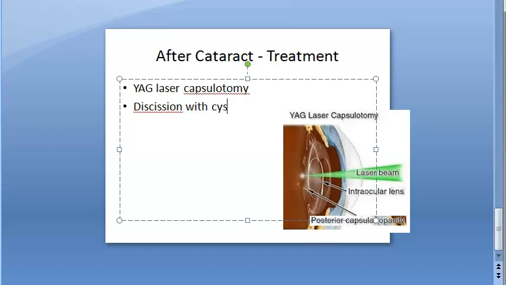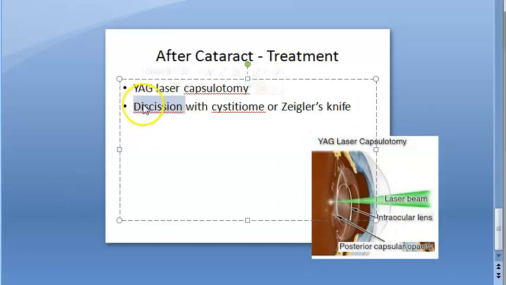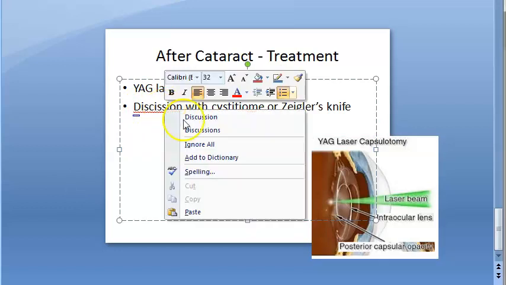with cystitome or Ziegler's knife. Interesting. Basically, this discission is not discussion. The spelling is almost the same, just an I and U difference.